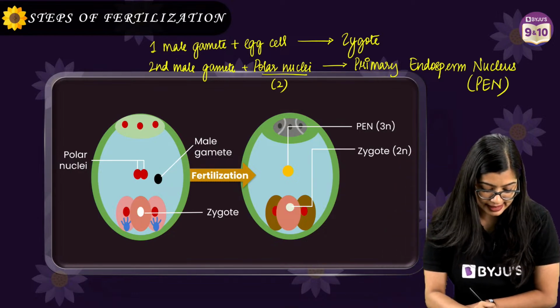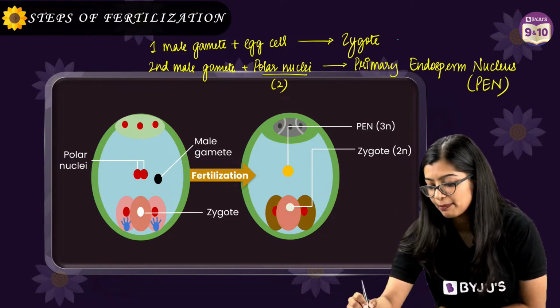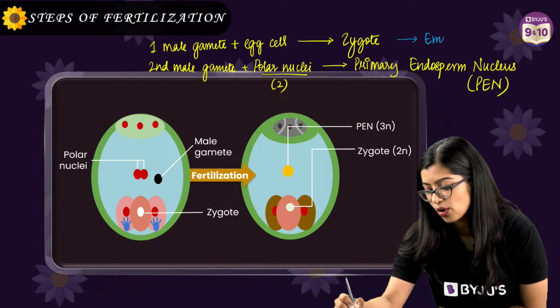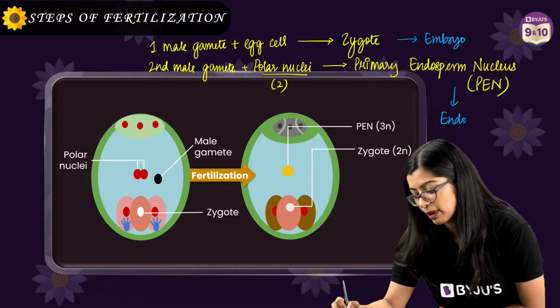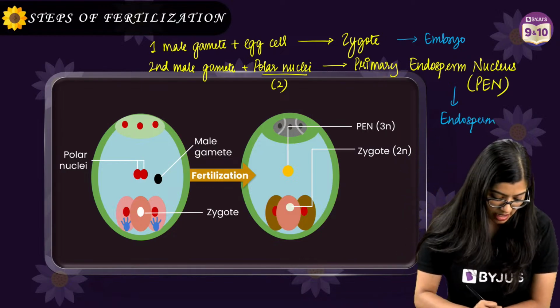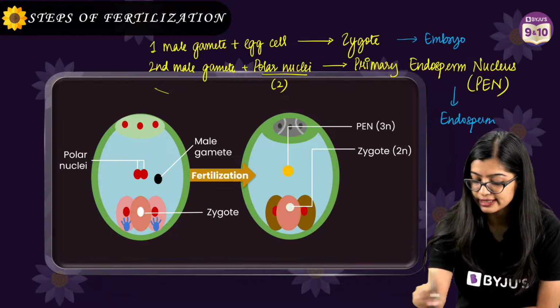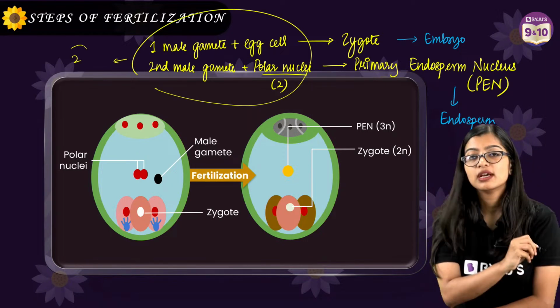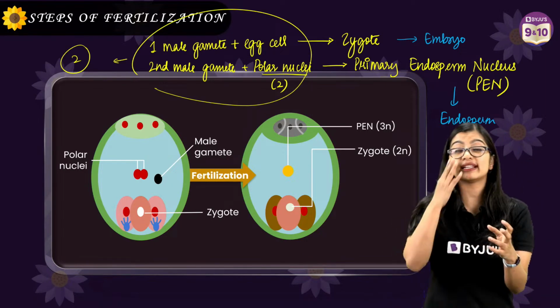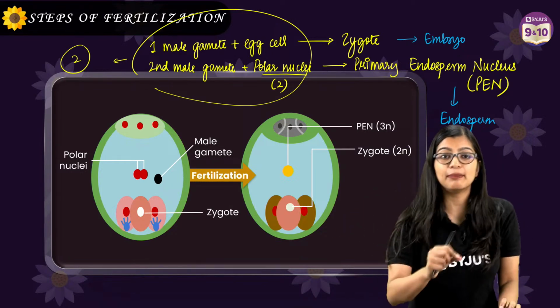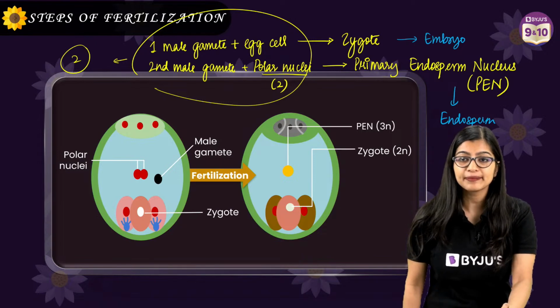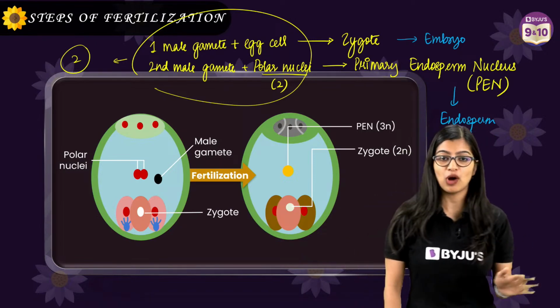Now this zygote will eventually develop into the embryo, while the endosperm nucleus will form the endosperm. What do we observe? We observe that fusion is taking place 2 times. This kind of fusion, where fusion takes place twice, we call double fertilization, right? So this is very, very important to understand.